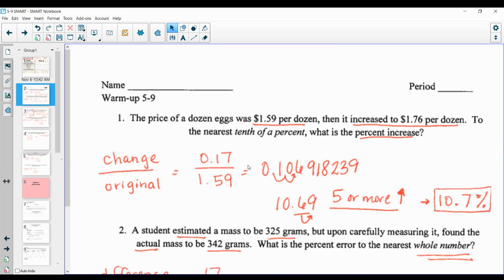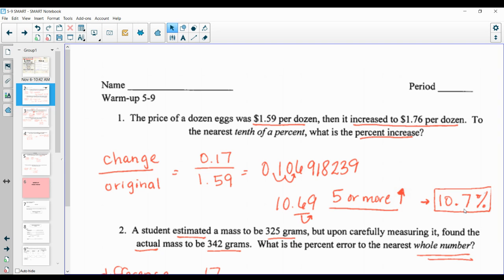When you do, you get a really long decimal. Notice it says to the nearest tenth of a percent. When you are changing it to a percent, you need to move it twice to the right. There's where your decimal point goes. Remember, percents are out of 100. So this is 10 in the hundredth, so it'd be 10, and then we're rounding it to the nearest tenth. So we have a 6 in our tenths position, but we need to look to the right to know if it's going to stay at 6 or go up to 7. Since to the right it is 5 or more, raise the score, add one more, that 6 becomes a 7. Your final answer should be 10 and 7/10%.